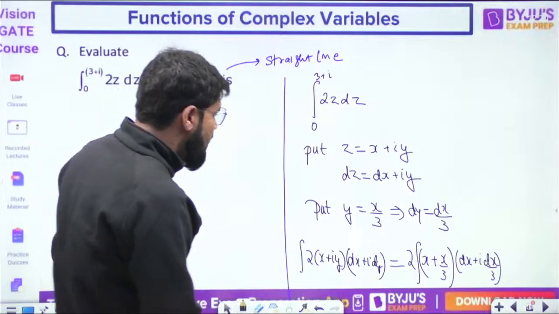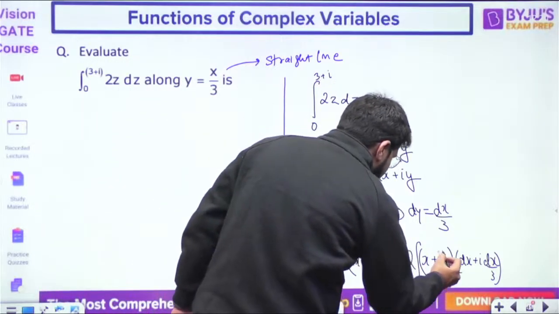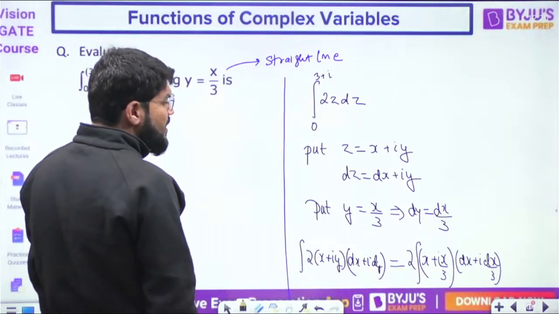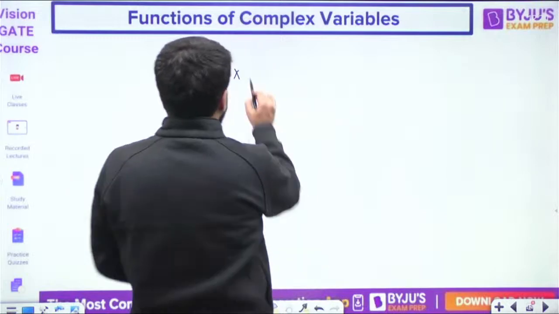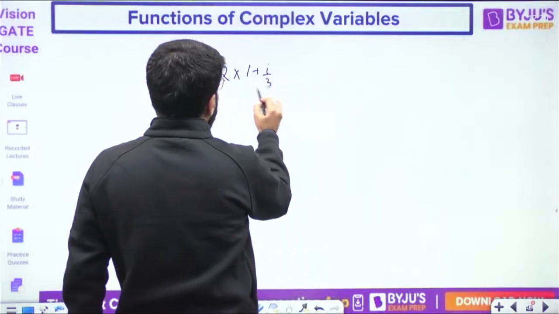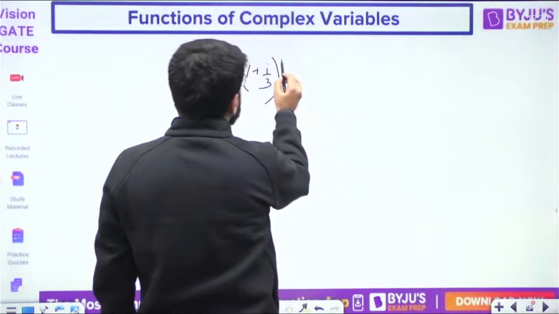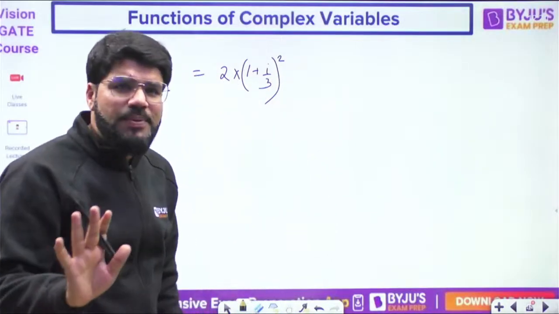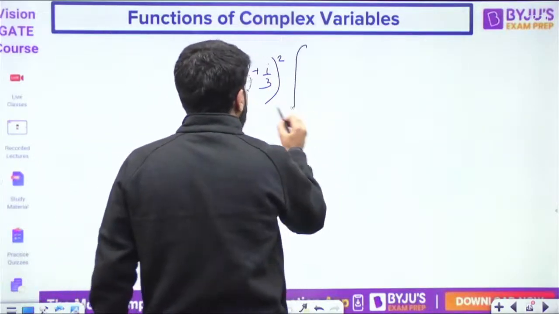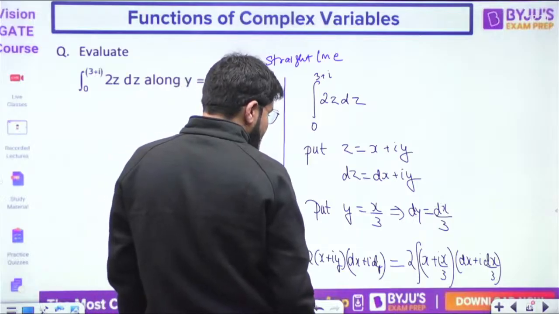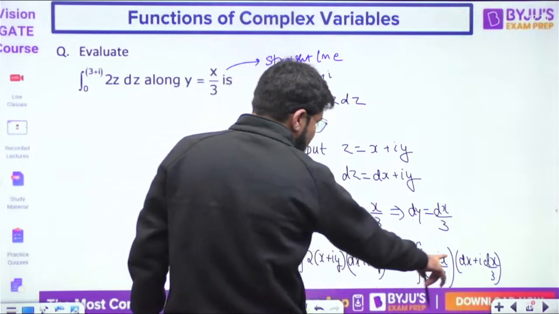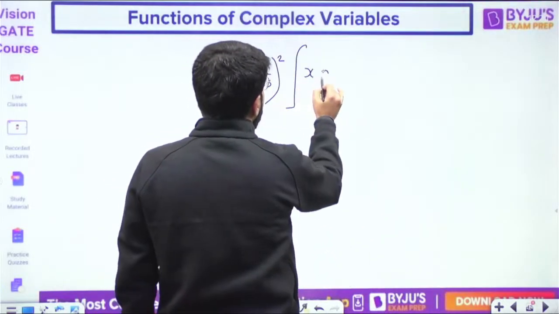हाँ. Sorry, ये भी I by 3 था ना? Sorry, I missed that I think. So 1 plus I by 3. It's not 4 by 3. I'm sorry. 1 plus I by 3. Clear? I can take outside 1 plus I by 3 from both the places. Ultimately, it's complex, but it is constant. Then you are left with integral of, यहाँ बचा x, यहाँ बचा dx. Then you are left with integral x dx.